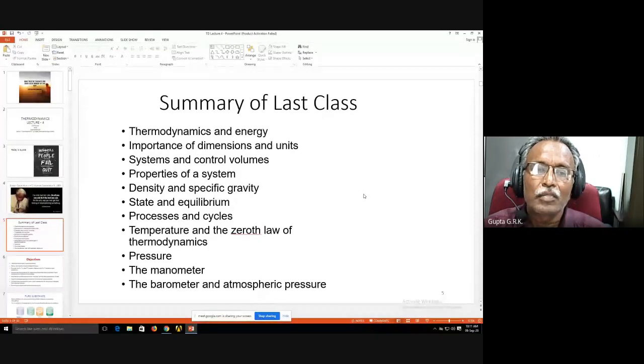And the quasi-static processes, a lot of processes are there, iso processes. If temperature is constant, it is an isothermal process. If pressure is constant, isobaric process. If volume is constant, we call it an isochoric or isometric process. And if there is no heat transfer, it is an adiabatic process. Like that, we have discussed various processes.